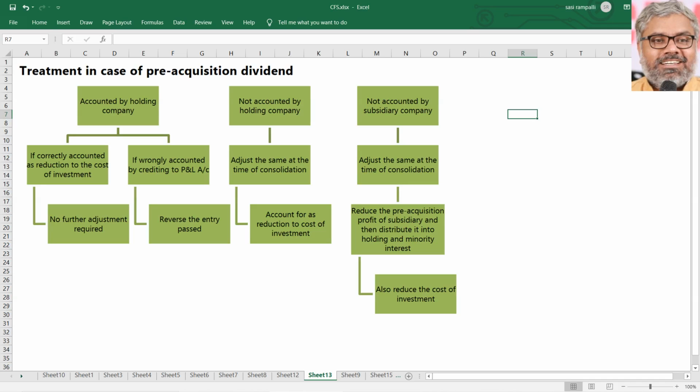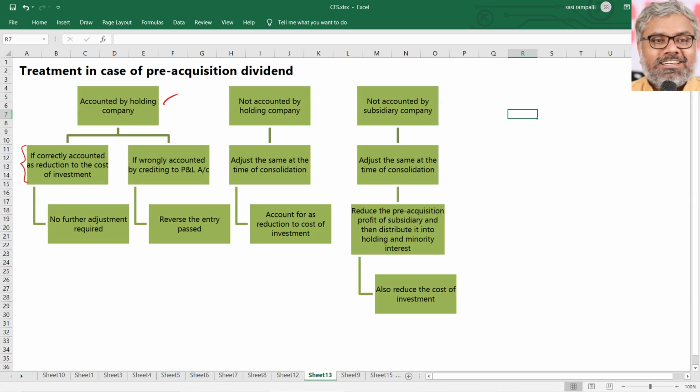Then what about the pre-acquisition dividend? If the pre-acquisition dividend is accounted for by the holding company already, then fantastic, and it is correctly accounted for also. Like what? By way of reduction to the cost of investment. That's what they are supposed to do. Normally speaking, if it is a pre-acquisition dividend, we are talking about the holding company. Ideally, the entry they should have passed is cash or bank account debit, investment account credit. So the cost of investment should have been reduced with this pre-acquisition dividend that they received from the subsidiary company. Ideally, that is the treatment.